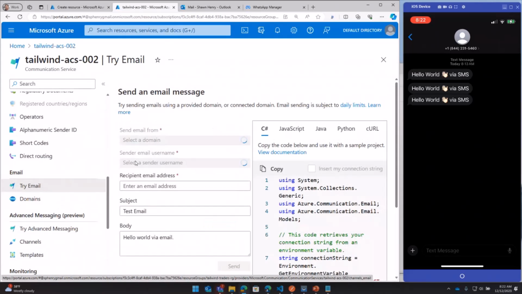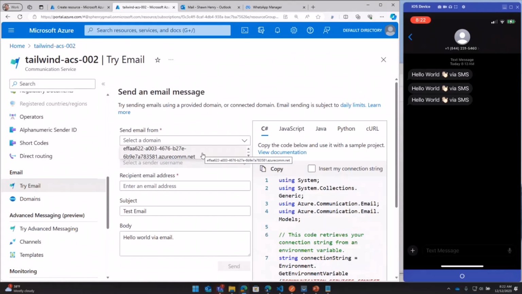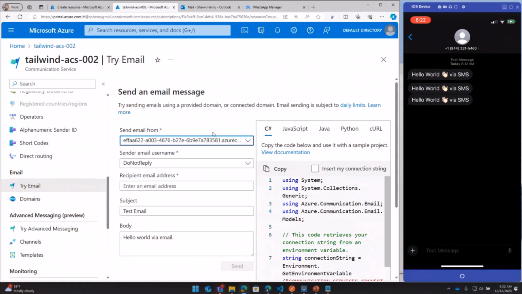I'll do the same thing with email. We offer email services. If you hadn't hooked this up already, this might say connect a domain here. We support both custom domains, but we'll also give you a domain at azure.com.net so you can get started right away. But you can obviously connect this with your own domain.